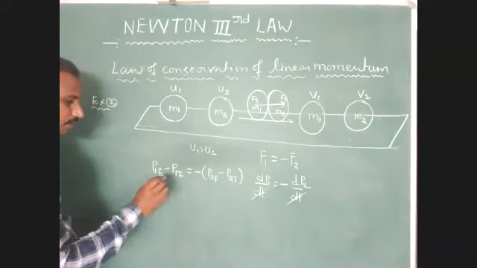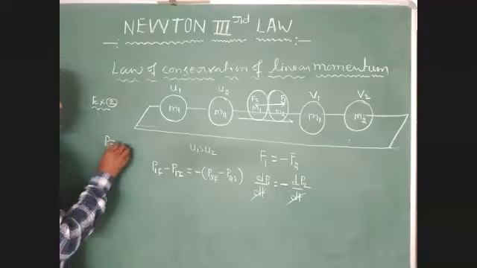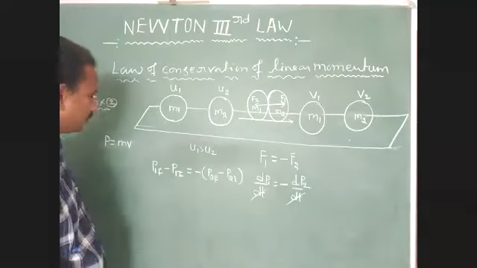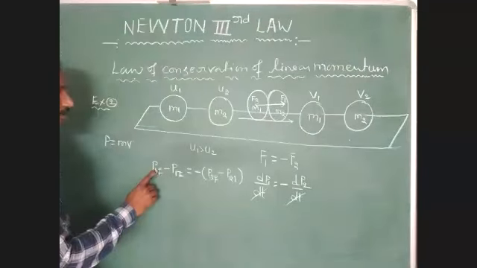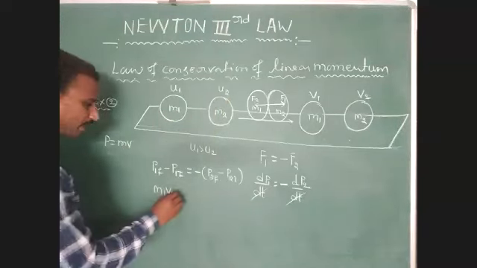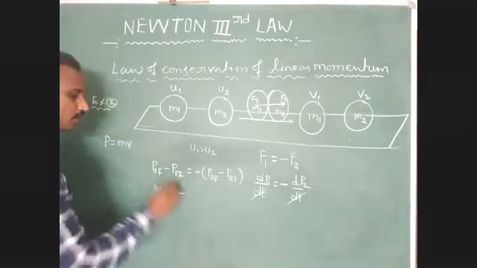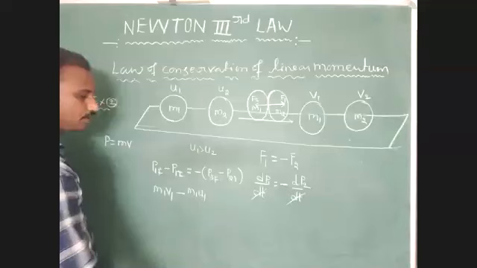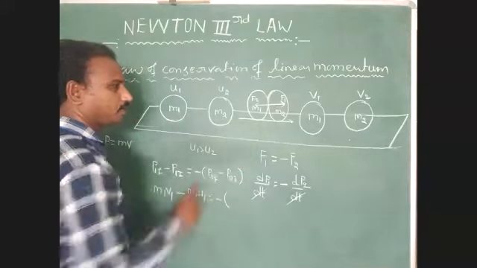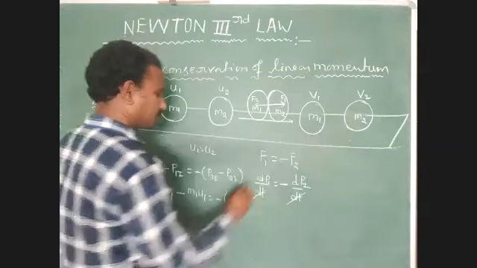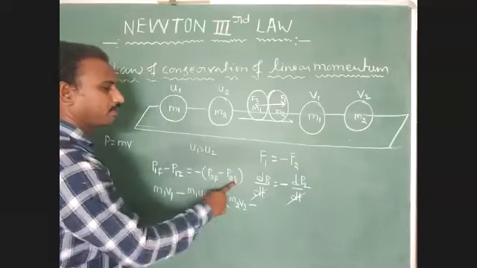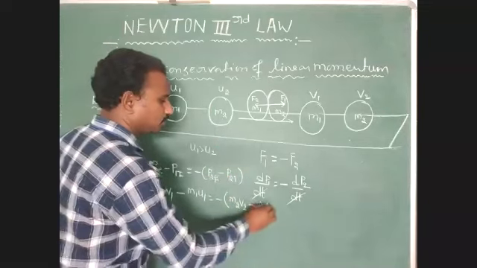P1F means momentum. Formula: linear momentum equals mass into velocity. Right here, the final momentum of the first body is m1 v1, minus the initial momentum of the first body, we have to write m1 u1, that is equal to minus of P2F. P2F here, just identify, is the final momentum of the second body, so m2 v2 minus the initial momentum of the second body, m2 u2.